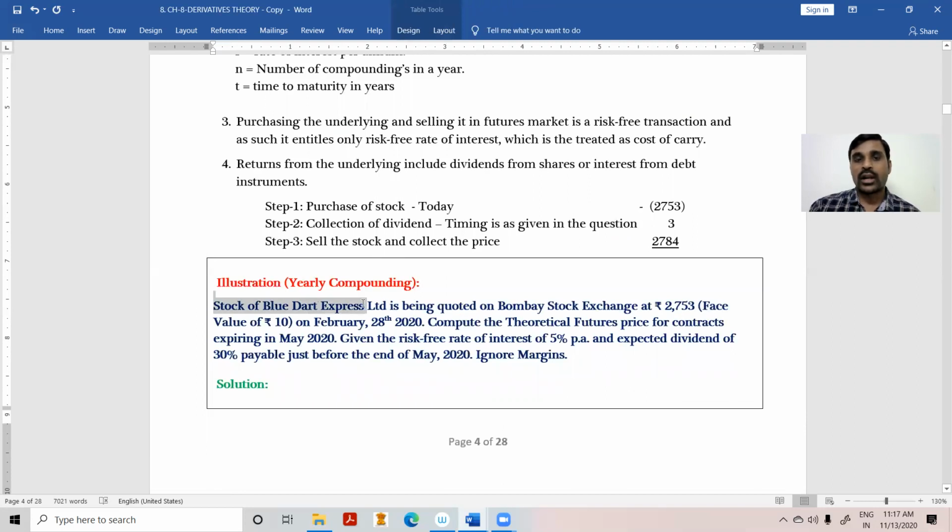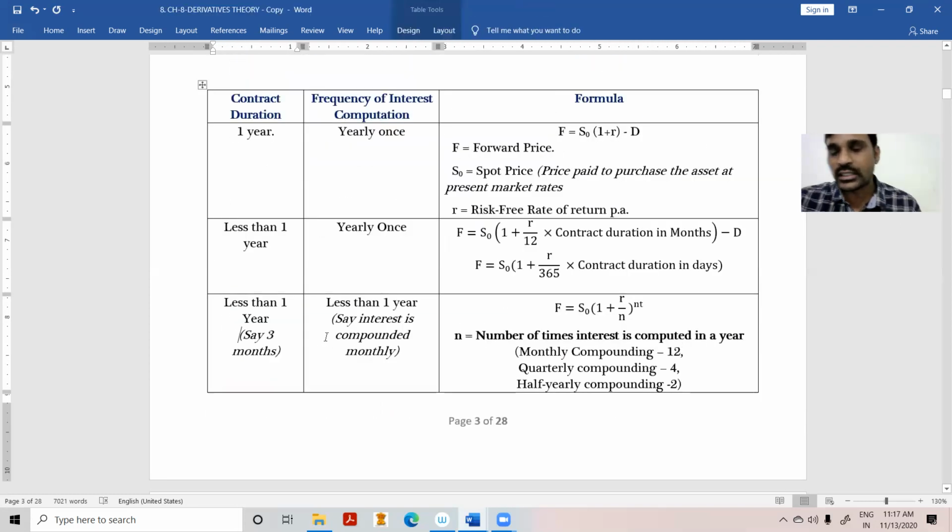Blue Dot company. The contract duration is 3 months. The contract is entered on February 8th and expiring on May 20th. So the contract duration is 3 months, which we have calculated. What is the spot price? The same formula we can apply here.